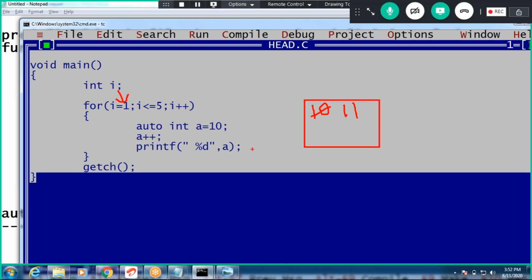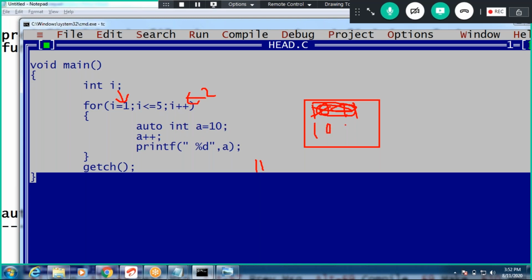What is i plus plus? 2. 2 is less than or equal to 5. It comes inside, auto value. Again this will be loaded. 10, a plus plus, 11. The lifetime means how long it will be stored. 11, again it is printed. Again this block is completed, right? This will be deleted. This is a lifetime, guys.